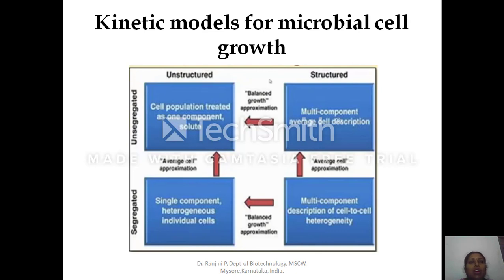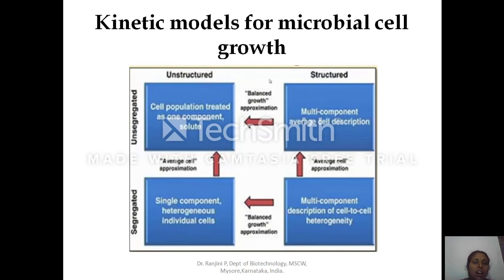Inside the single cell, you are also considering the spatial arrangement of the organelles or the spatial occurrence of the metabolic reactions inside the cell, the plasma membrane, the protein synthesizing system. Each and every compartment will be studied and the growth rate will be assessed. If you are determining the specific growth rate using the cell population as a whole, then it is called an unstructured model, or an unsegregated model.